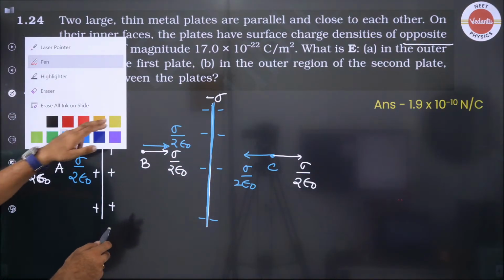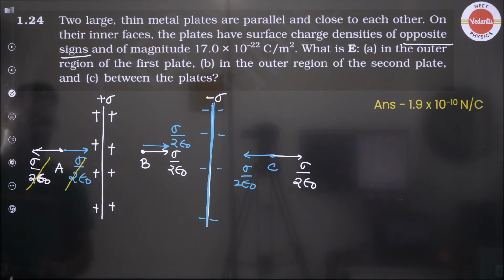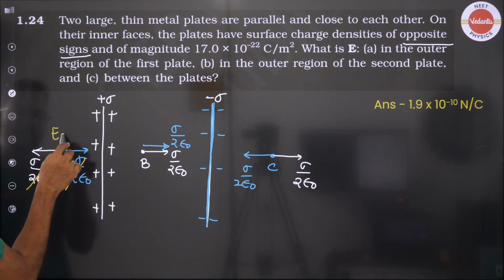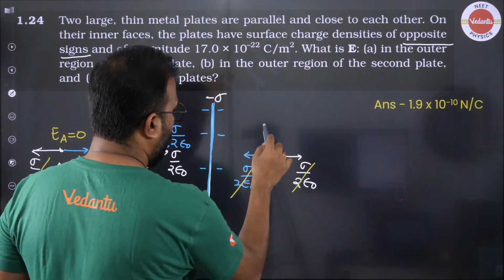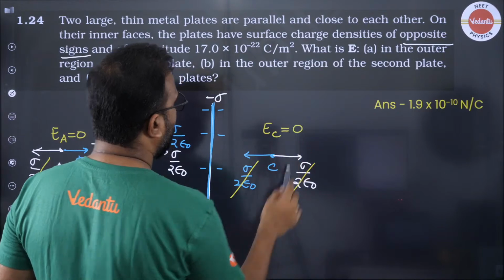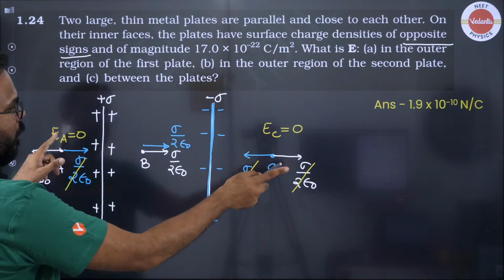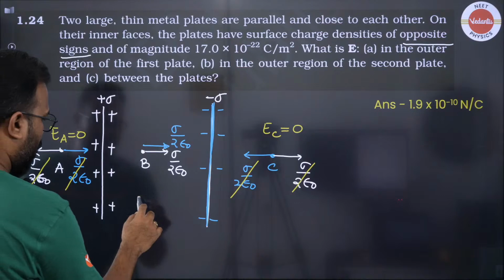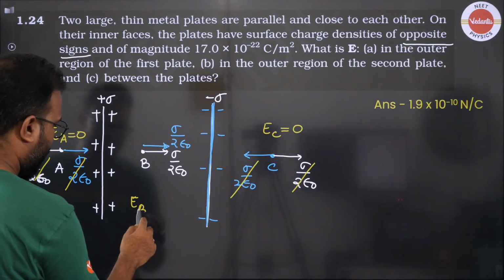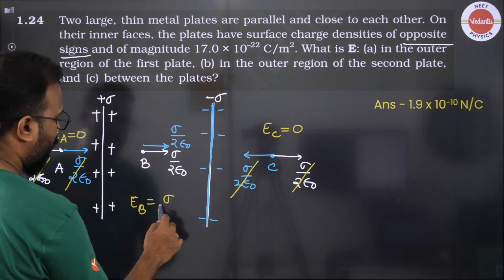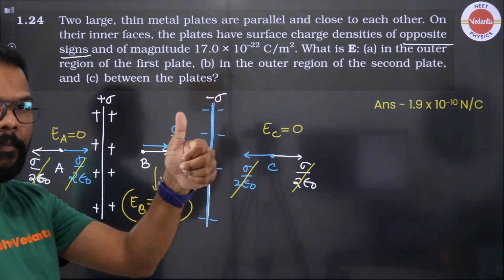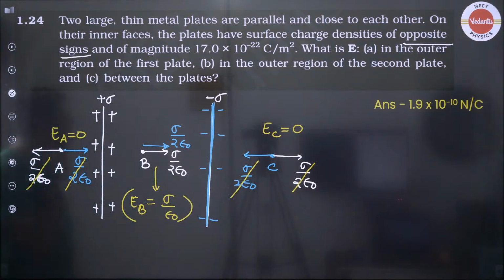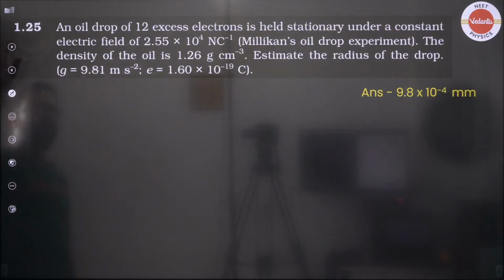So what you see here, everyone, these two are cancelling out, giving you EA as 0, and these two also cancel out to give you EC as 0, the answer to question A and question C, and the electric field at B will be sigma by epsilon naught. Okay, easy peasy. Very well. So that's what 1.24 is.